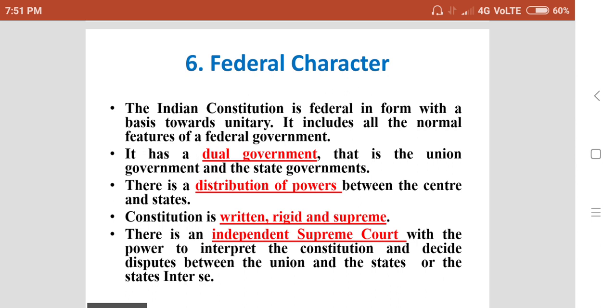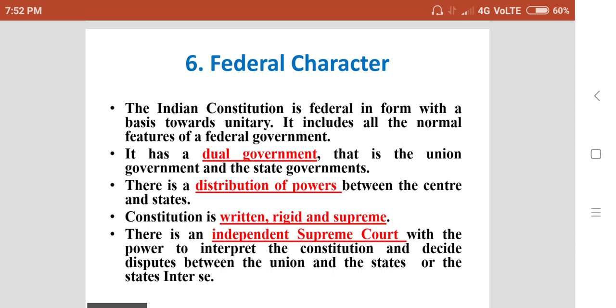On the subjects listed in the union list, the central government can make laws, and on the subjects given in the state list, only the states are empowered to make law, and on the subjects mentioned in the concurrent list, both the center and the state governments can make laws. In this way the powers are distributed between two governments.